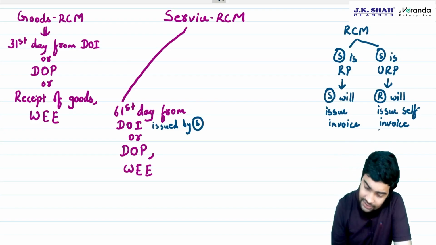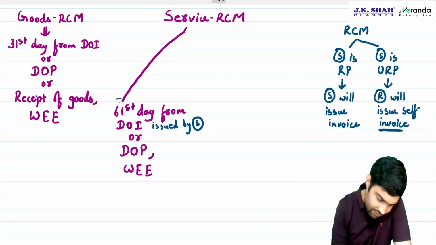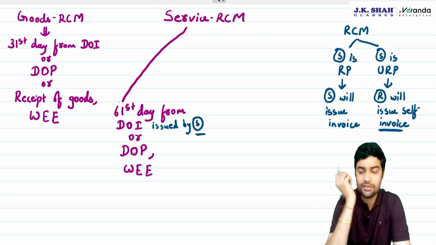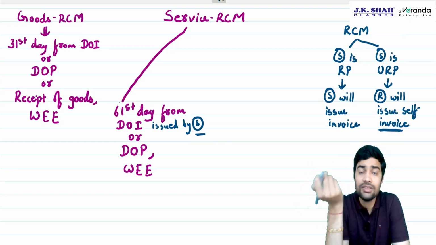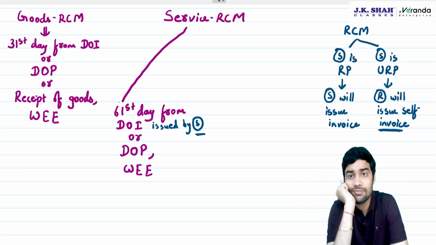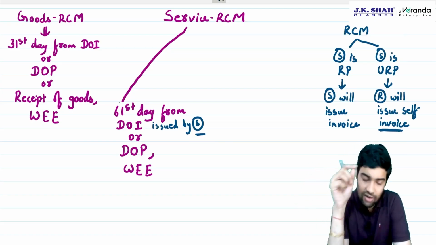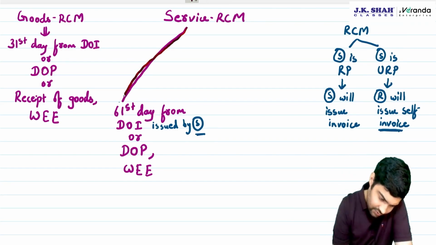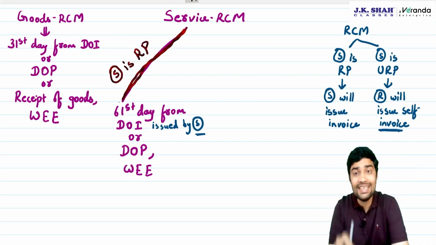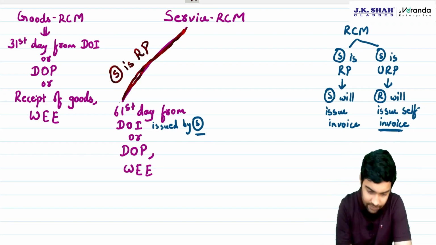If the recipient is issuing a self invoice, from where will you count 61 days? Because 61 days is to be counted from the invoice issued by the supplier. So if the recipient is issuing the invoice, how will you count 61 days? This was the issue. The government changed it. Government said this provision will apply when the supplier is a registered person, that means he is liable to issue.